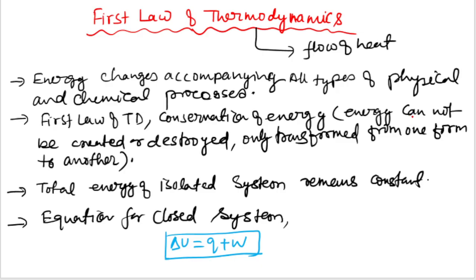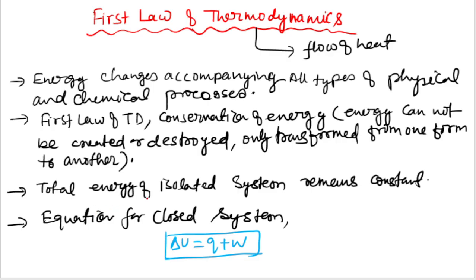That means energy cannot be created or destroyed, only transferred from one form to another. So this is very important. Energy cannot be created or destroyed, only transformed from one state to another state.